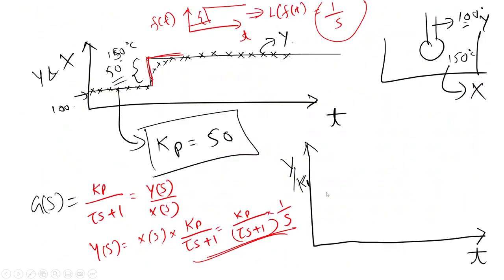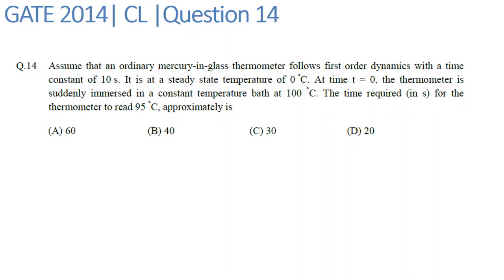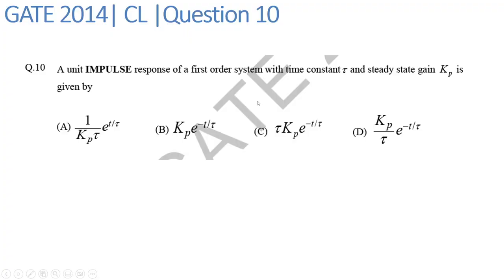So in the next lecture, I guess this much is sufficient for today. In the next lecture, we will again look into this thermometer example, which is also related to the first order system of thermometer. Here you have been asked to find the impulse response of a first order system. Right now we were giving the step input, and now in this case we are giving an impulse. So we have been asked to derive the formula for that.